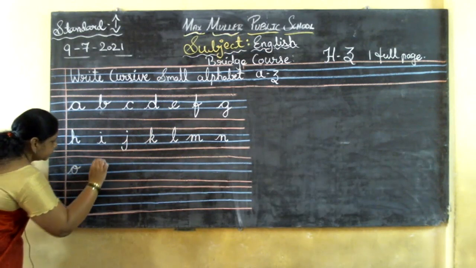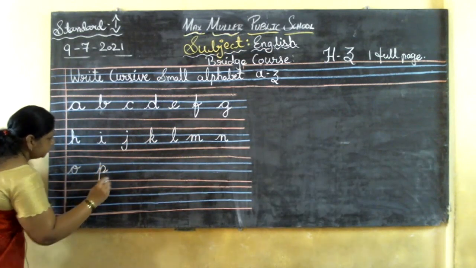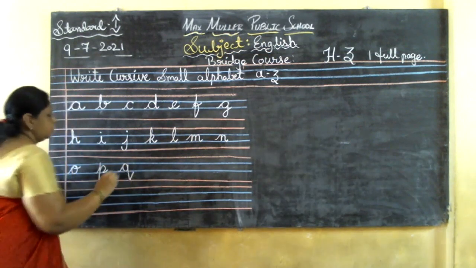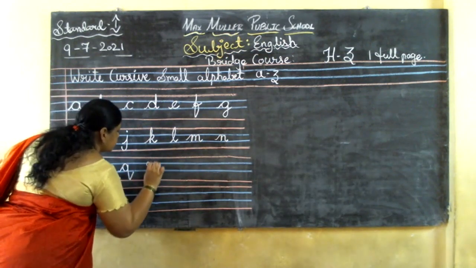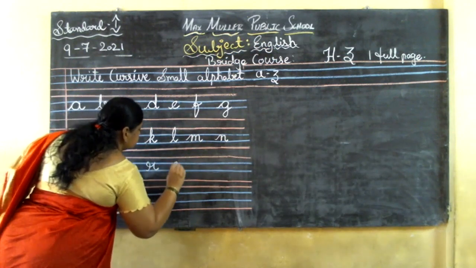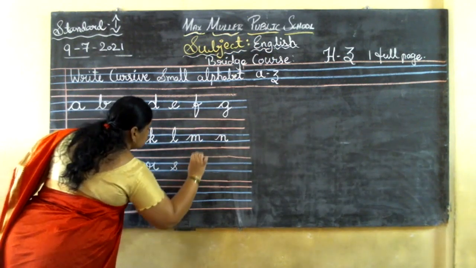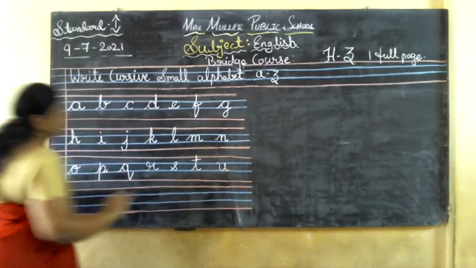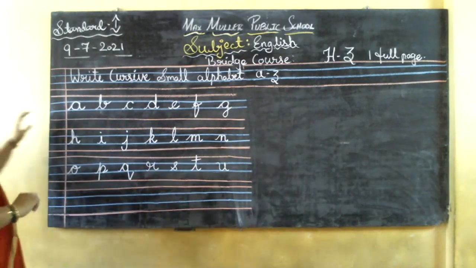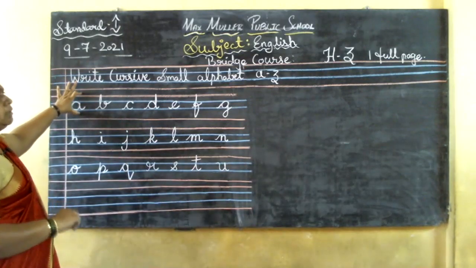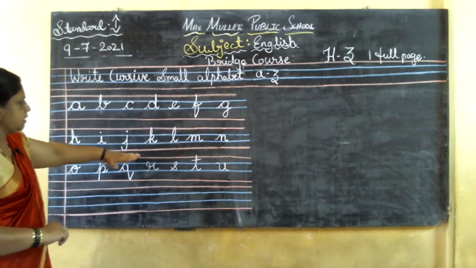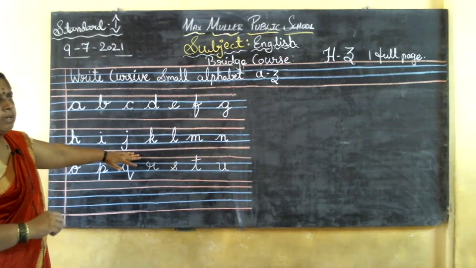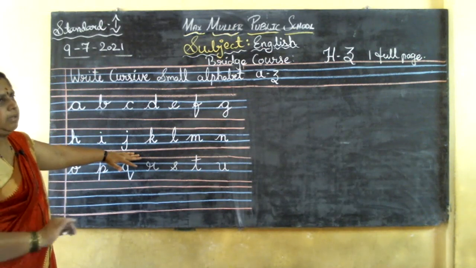O. P. Q. R. S. T. U. Yes. I told you in the last class also, children, the 7 letters you write in the first line, the same 7 letters should be continued in the next line. Okay. Whenever you write the alphabets, be very, very careful, children.